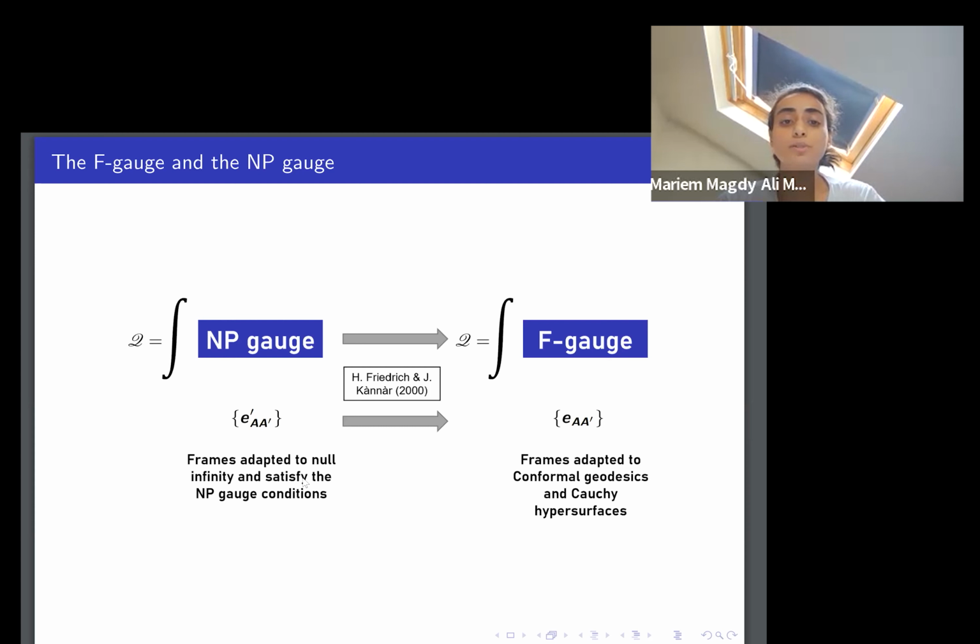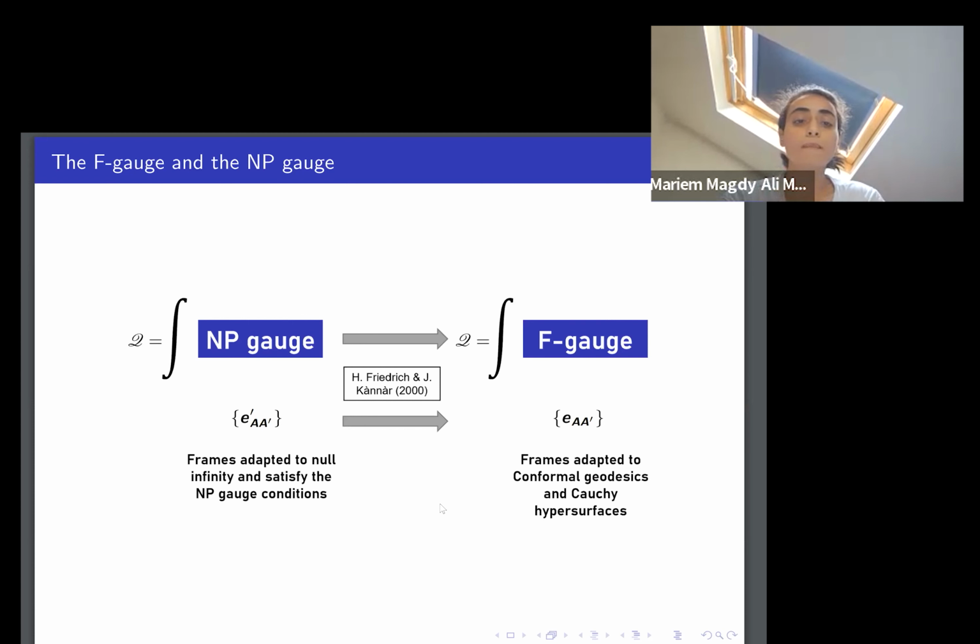The transformation between the frames which satisfy the Newman-Penrose condition and the F gauge frames is given in the general setting in the paper by Friedrich and Kánnár. However, for our work, the explicit transformation in the case of Minkowski is also given in the paper by Juan and Edgar. So if we make use of this, we can obtain the expression for the charges in the F gauge.